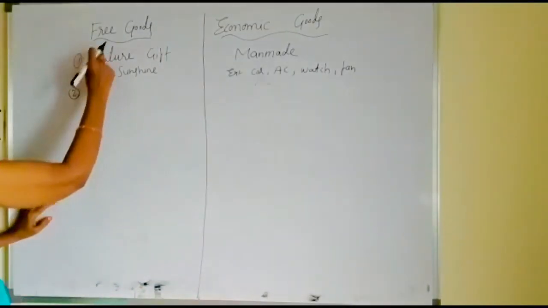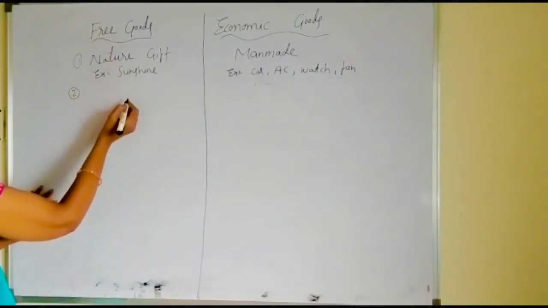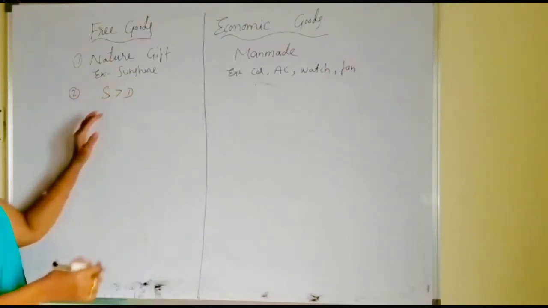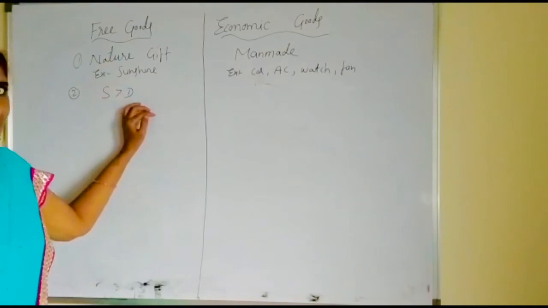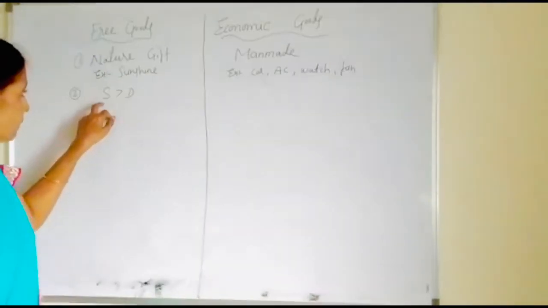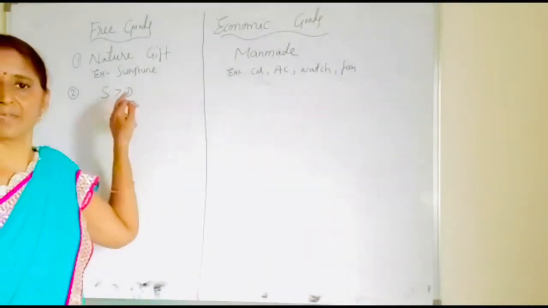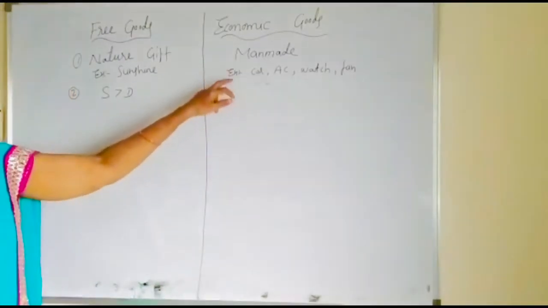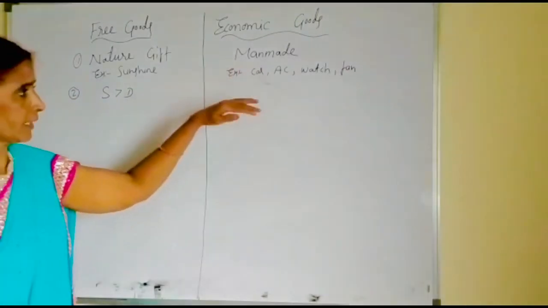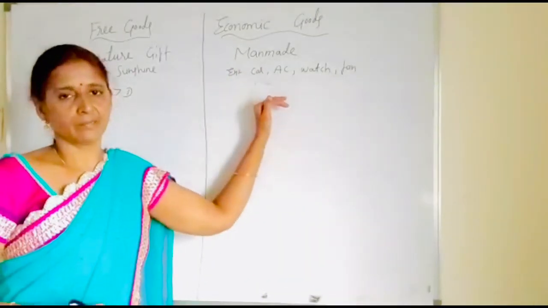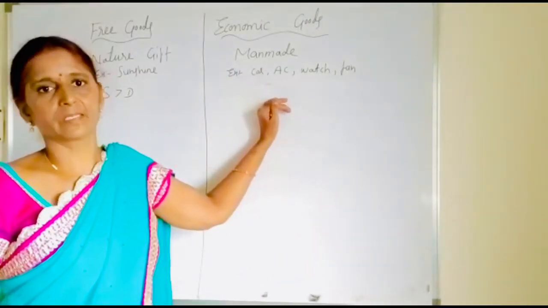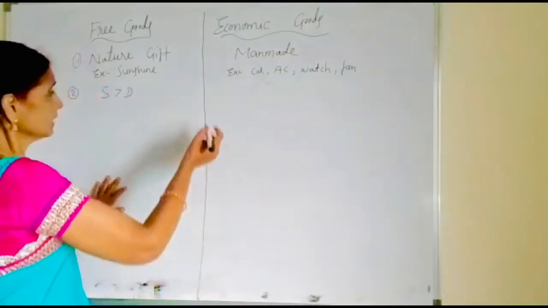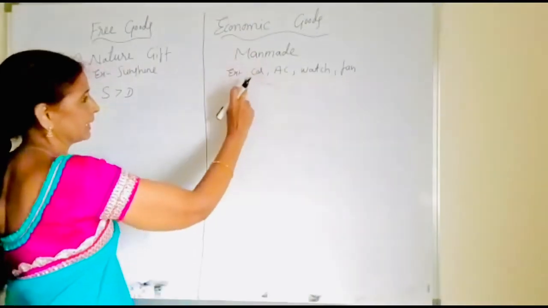Next one, here free goods are available in plenty amounts, means supply is more than demand. Whenever they are available in bulk amounts or plenty amounts, then it is said that supply is more than demand, means they are available more than our requirement. But in case of the economic goods, the production of economic good is in need of the raw material and the services of the remaining factors of production, capital and technology. Okay, so that is the reason they are not available in plenty amounts.